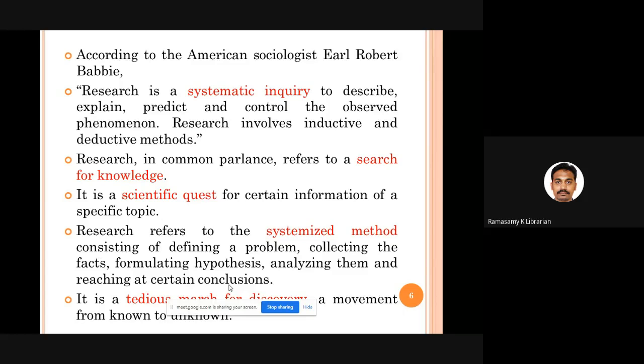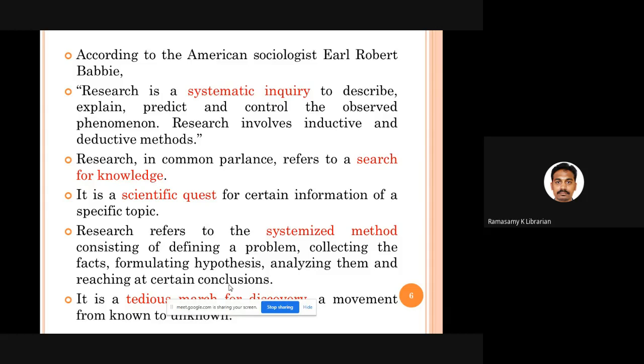In general, research means you have to search for some knowledge, a knowledge which was not there previously. You search for knowledge, and in fact, it is a scientific quest. You are having some kind of thirst, some kind of quest for certain information. You have a specific topic. In the specific topic, you are searching for only a limited number of well-defined pieces of information. You are not searching for everything in this world. You are searching only for a particular piece of information on the chosen topic.